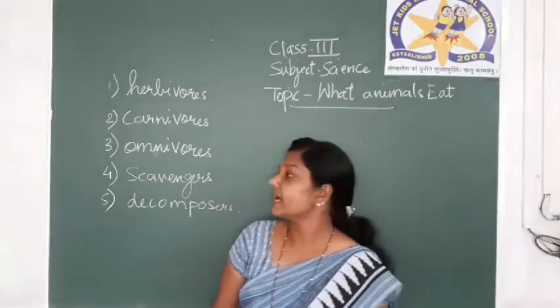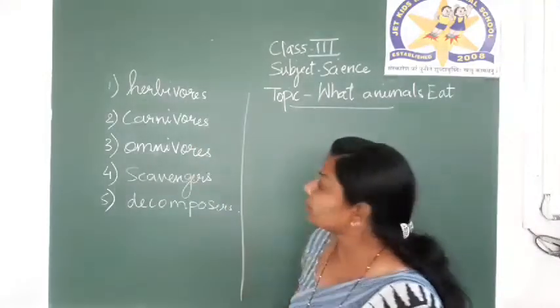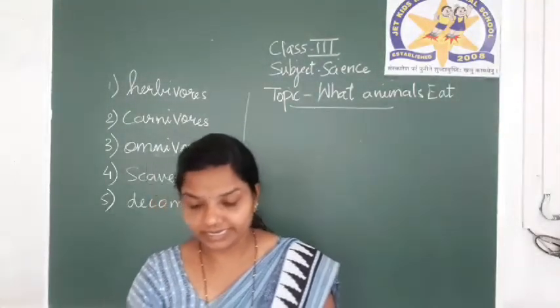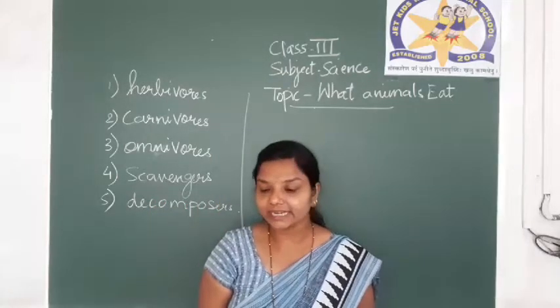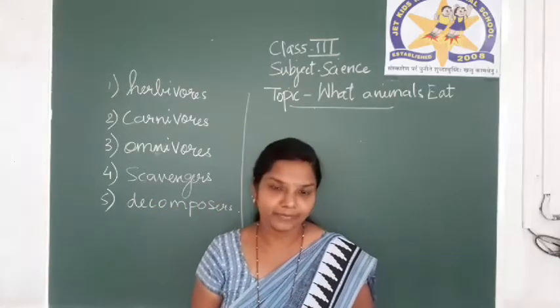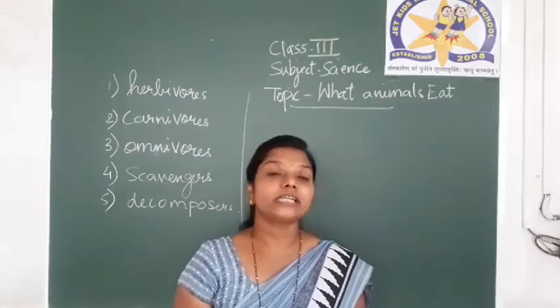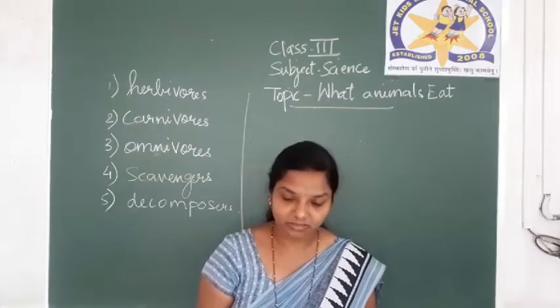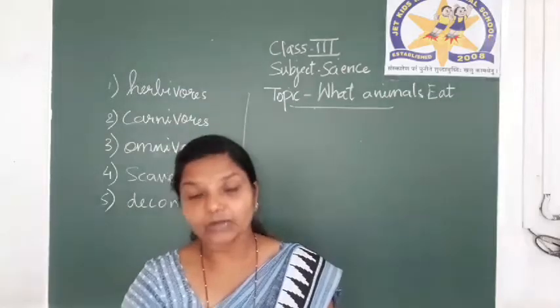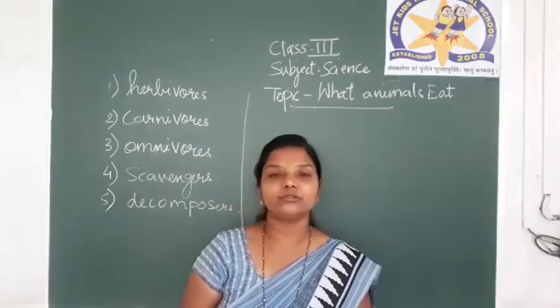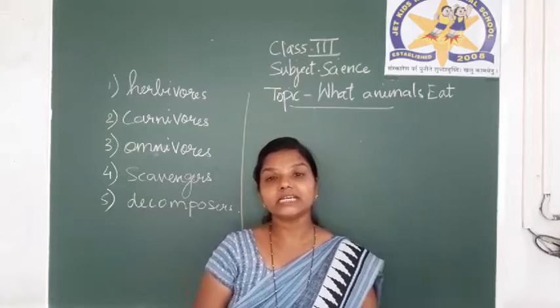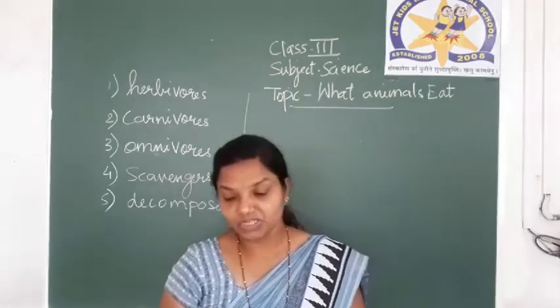Now next, let us discuss about how do animals eat. Yes, we know that different animals have different eating habits. The eating habits of animals depend mainly on the type of food they eat. Now, how do animals eat? Let us discuss about this in short. Chewing the cud. What is chewing the cud?